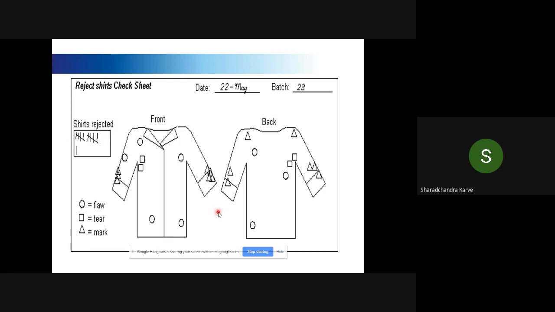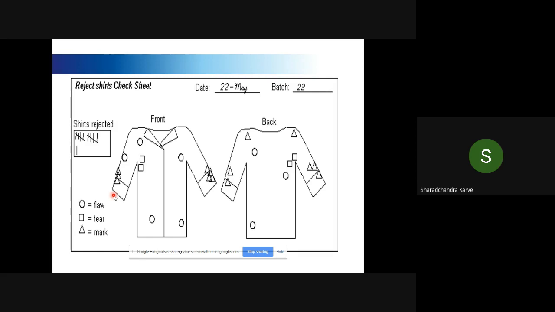If you look at that, there are defects due to mark, and if you go into detail, you can understand from this chart why the mark is appearing on the sleeves. So this is again a quantitative tool.